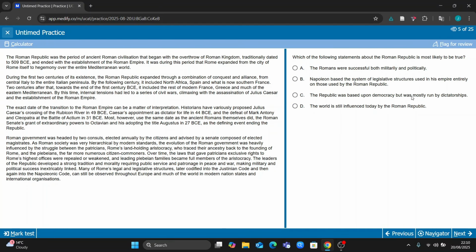Hopefully, maybe you can look here. So influenced by historical traditions. So once again, you can probably guess this question here. World is still influenced today by Roman is probably most likely to be true, I would say, just because it's one of the more generic, broad terms. And this goes back to this idea of if you wanted to guess. So for example, this set wouldn't be a dreadful one if you wanted to guess it.